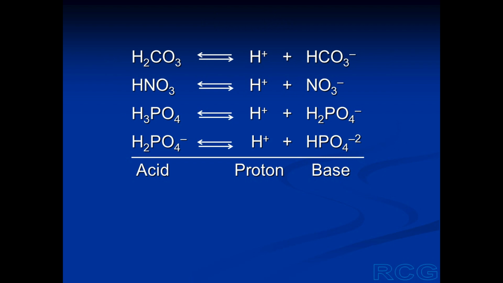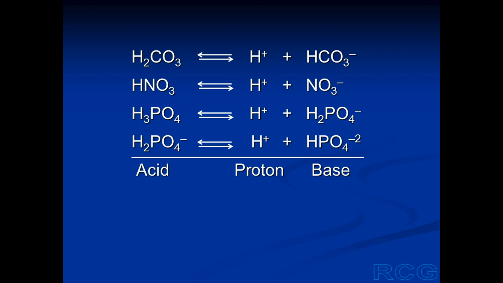Here we have some examples. On the top we have carbonic acid, H2CO3. Carbonic acid can dissociate into a hydrogen ion and a bicarbonate ion. Nitric acid can dissociate into a hydrogen ion and a nitrate ion.